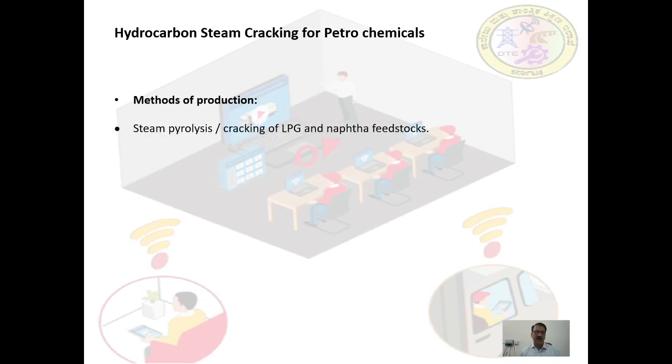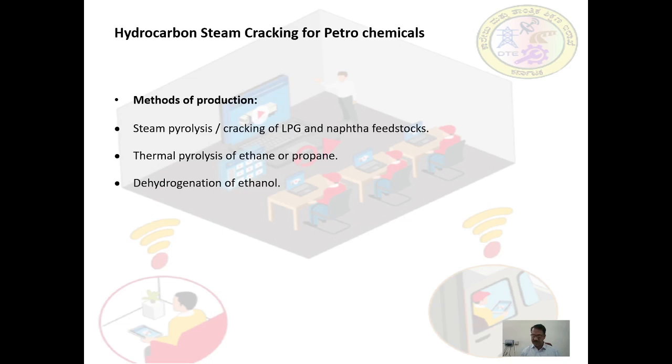Number one, steam pyrolysis or cracking of LPG and naphtha feedstock; thermal pyrolysis of ethane and propane; and dehydrogenation of ethanol.